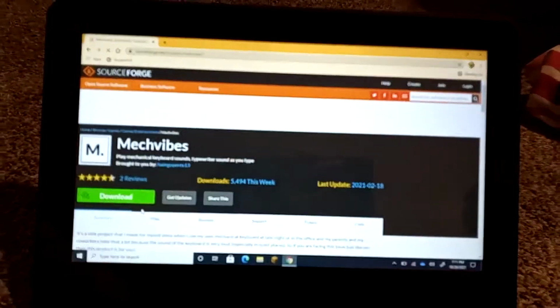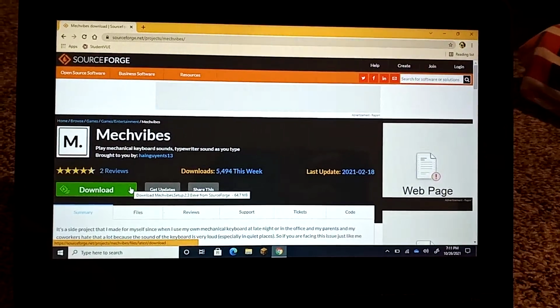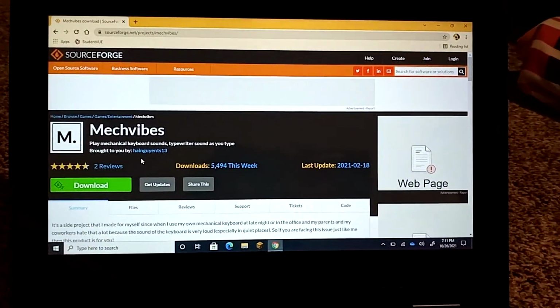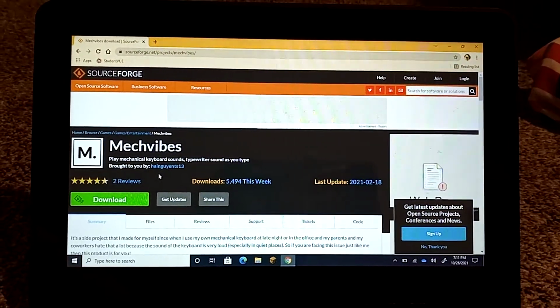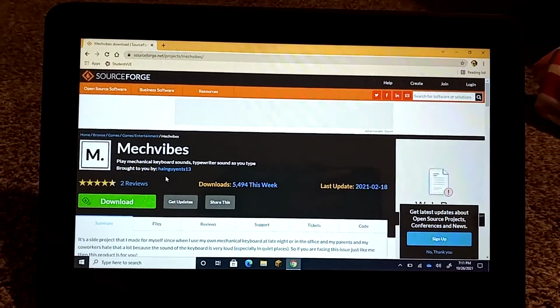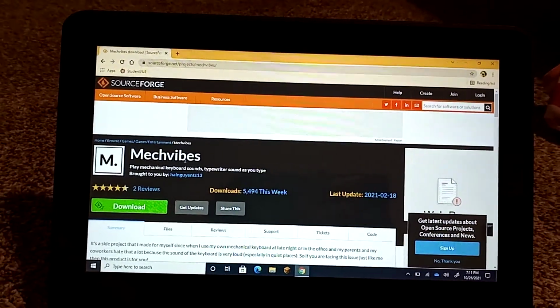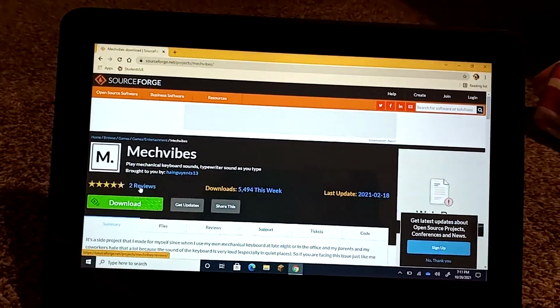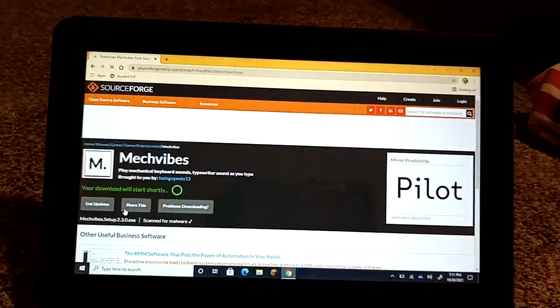And this isn't blocked. Alright, disclaimer. If this doesn't work for you and this website is blocked, it's because I go to Jamesboro Middle School. And if you go to a different school and it's blocked, then you know why. Because you go to a different school than me. And at my school it's not blocked, but at your school it's probably blocked. So just a disclaimer. Alright, so what you want to do is you want to click the download button.